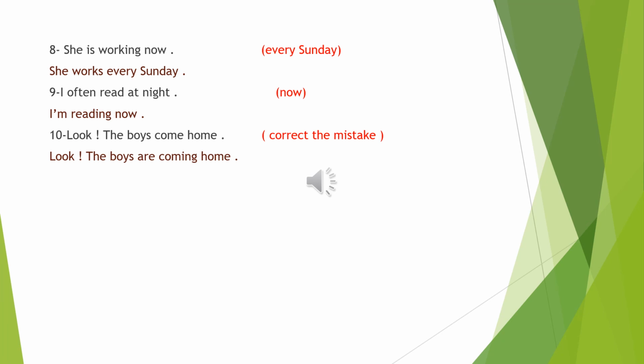Okay? Number 10. Look, the boys come home. Correct the mistake. Of course, there is something wrong in the sentence. Is it right to say, look, the boys come home? No, because look, listen, hush, and the moment now are the keywords for the present continuous tense. That's why we have to say, look, the boys are coming home. And thank you, my dear students.